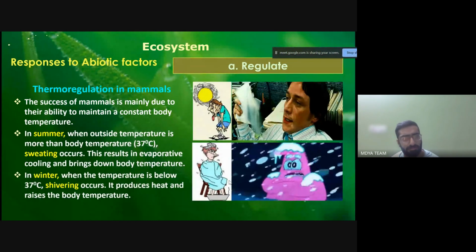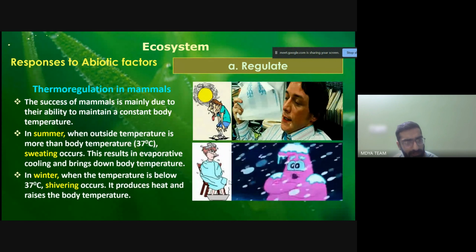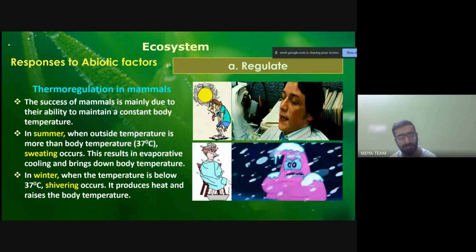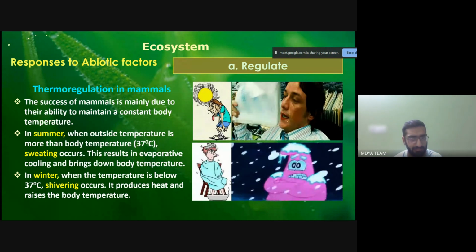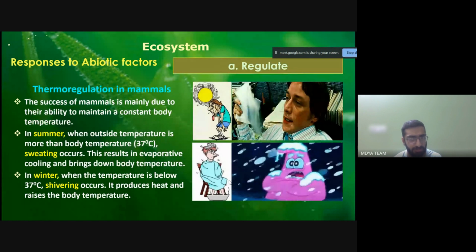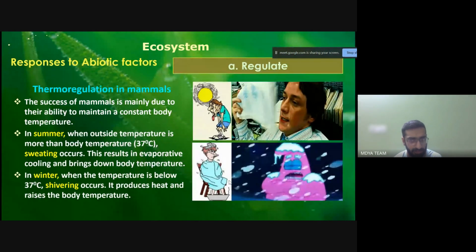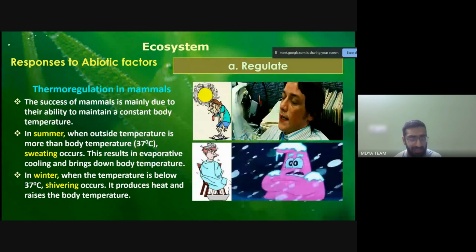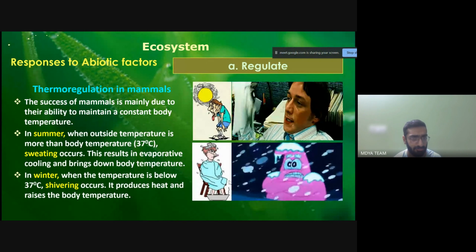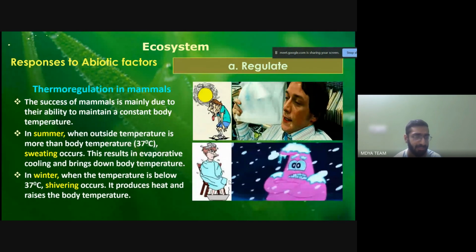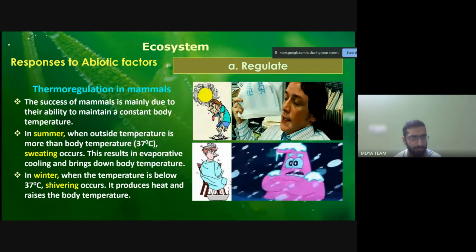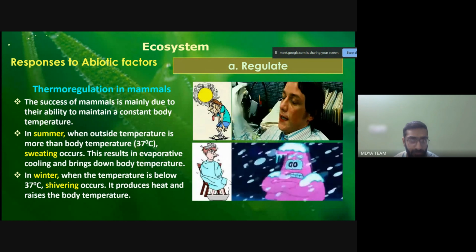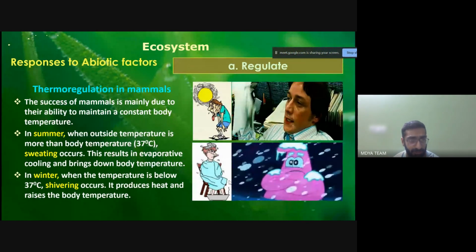So, thermoregulation in mammals. The success of mammals is mainly due to their ability to maintain a constant body temperature. So this is the point. For example, if you are in the cold and feel extremely cold, your body is not able to maintain the constant body temperature of 37 degrees Celsius. That means you are not being successful in maintaining homeostasis. In summer, when the outside temperature is more than the body temperature of 37 degrees Celsius, sweating occurs so that the body temperature is maintained.